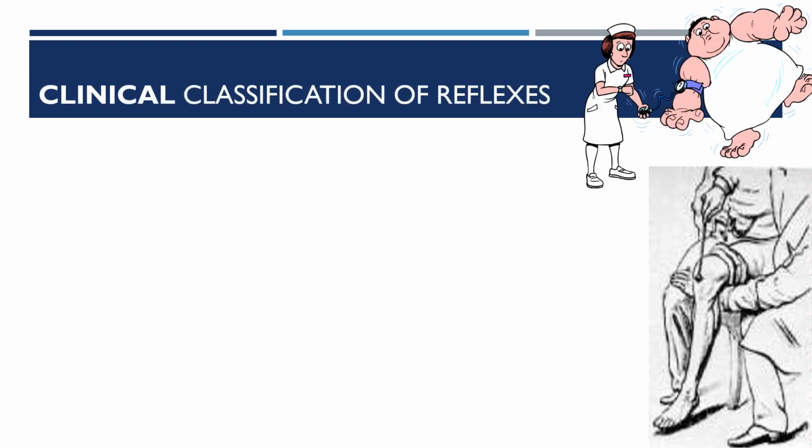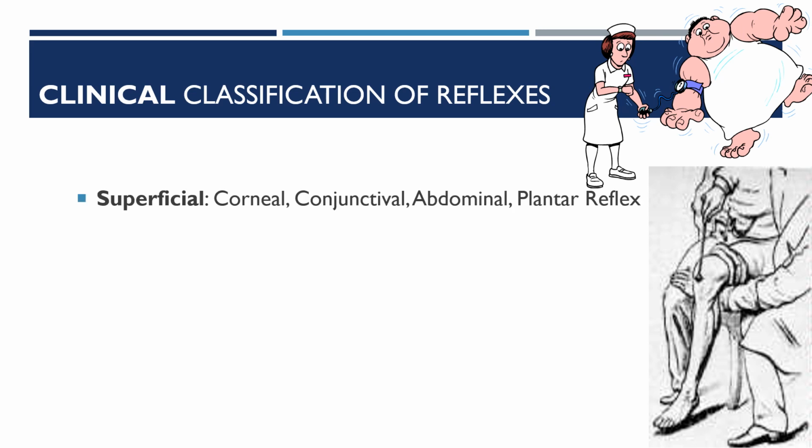Moving on to the clinical classification. Clinically, reflexes are classified into superficial, that is the corneal reflex, conjunctival, abdominal, and the plantar reflexes. And then deep reflexes, they are jerks like biceps, triceps, knee jerk, and the ankle jerk.